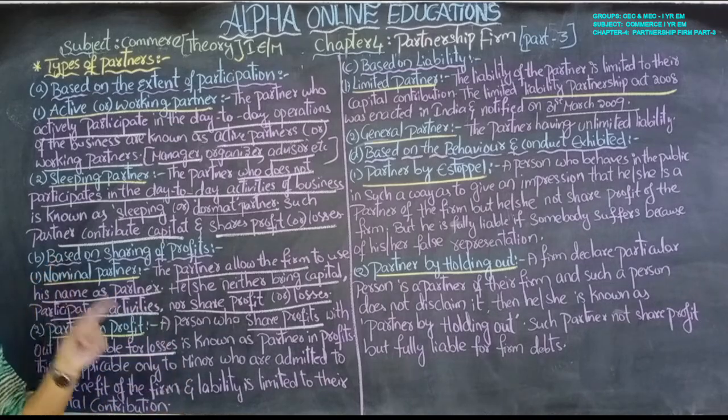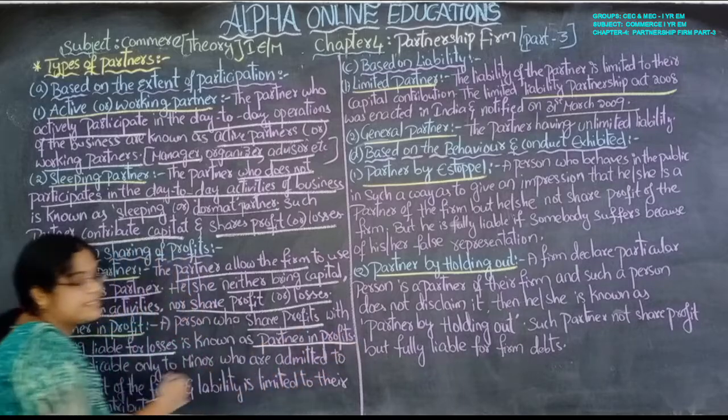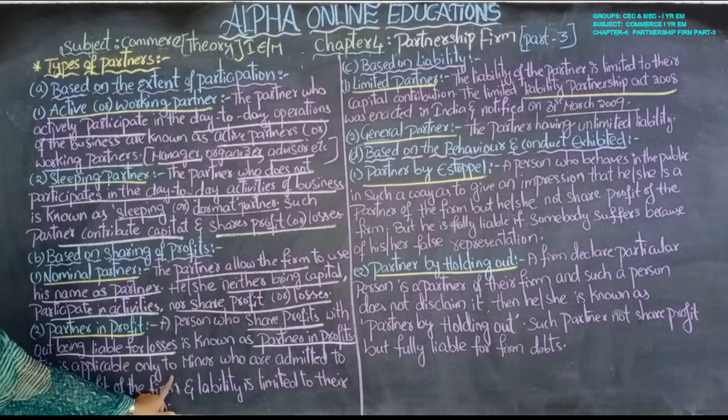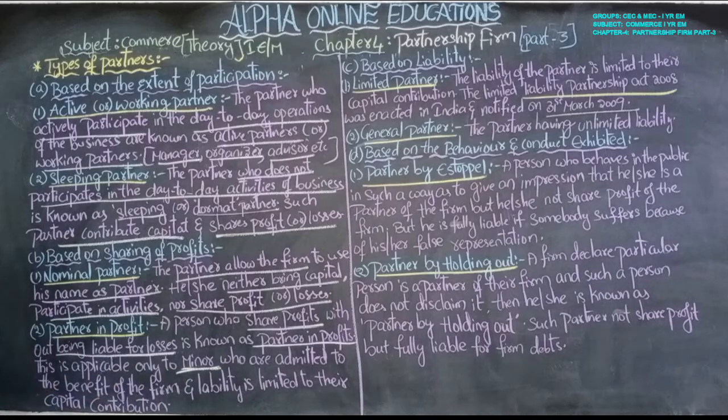He only takes the profit. Such a partner is known as a partner in profits. This is applicable only to a minor. Okay, this is applicable only to the minor.